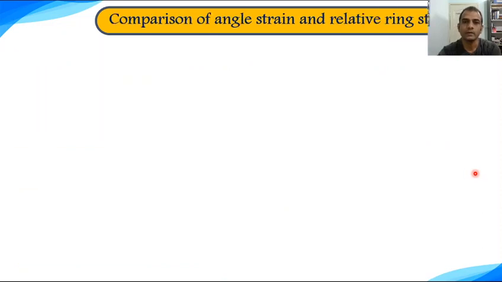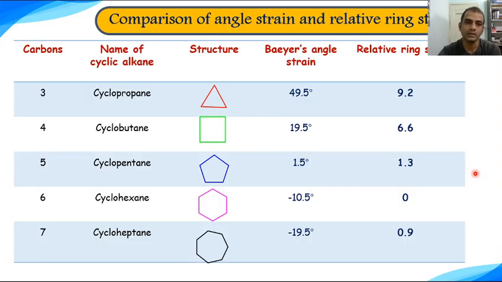So if you compare angle strain and relative ring strain, we will get this type of data. According to Bayer's angle strain, this is the angle strain value for the cycloalkanes, and according to heat of combustion data, these are the relative ring strains for these cycloalkane molecules. If you look at this data carefully, you will note that according to Bayer's theory, angle strain is minimum in cyclopentane, and thus cyclopentane is most stable among these cycloalkanes.